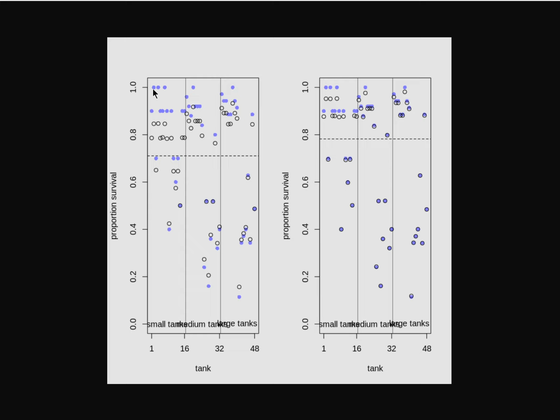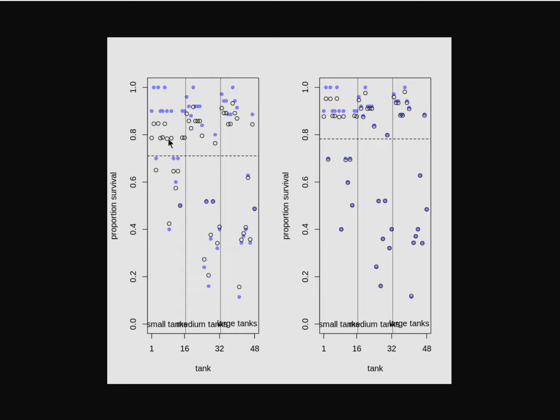The blue dots are identical in the two figures, but the black circles are the random effect estimate of the blue dot. You notice that the black circles are always closer to this mean value, which is the average of the random effects.